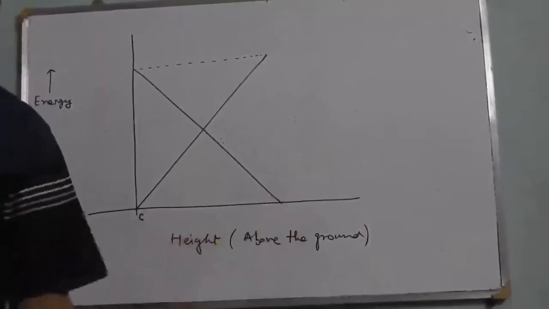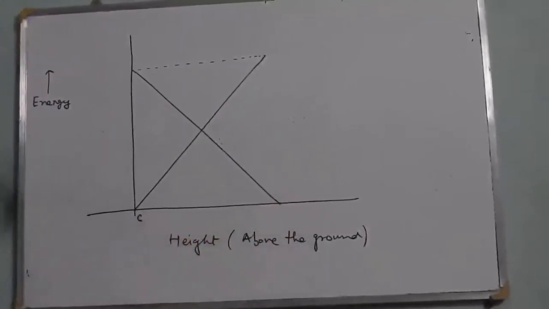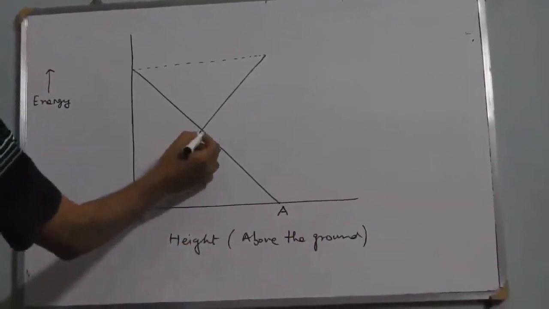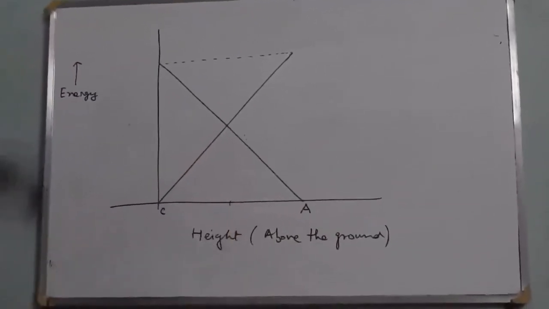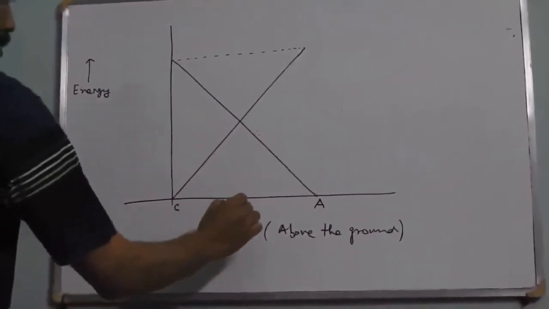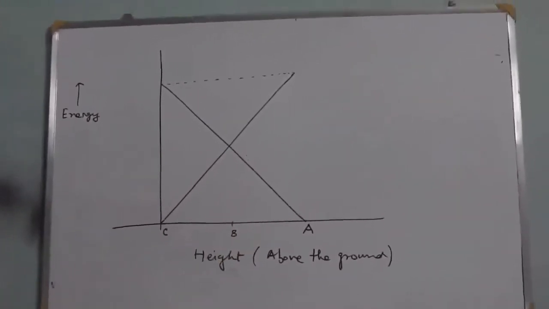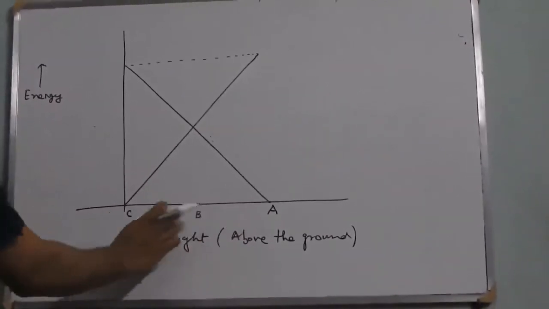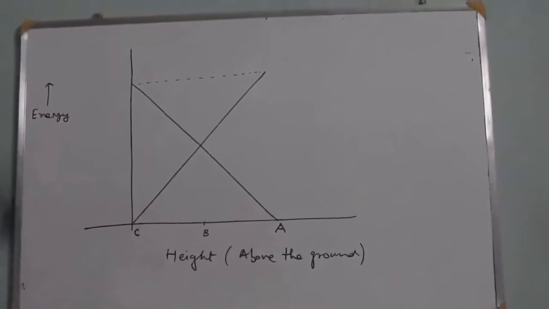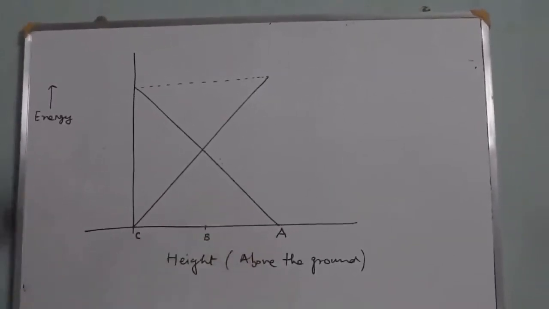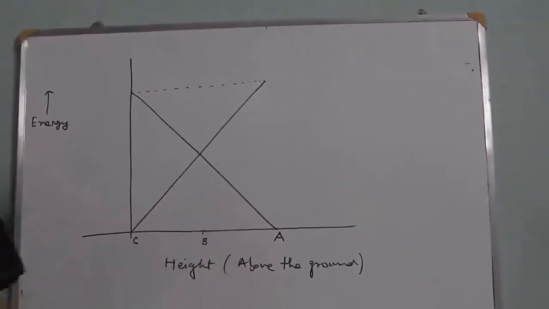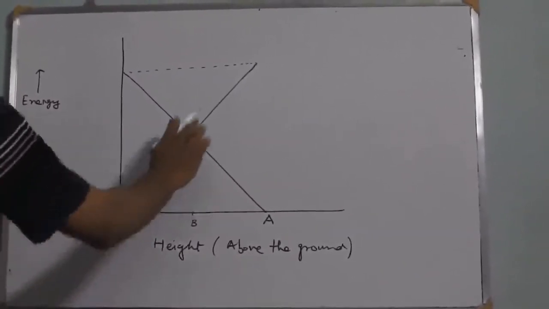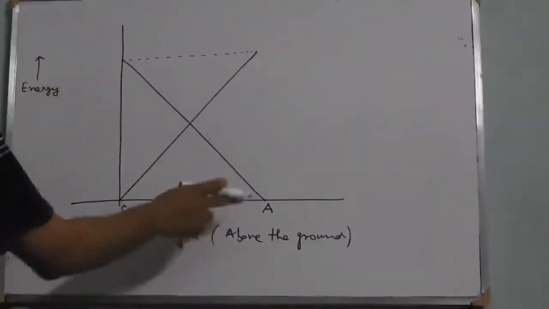This was the point from which the object was released, say for example point A, and this might be somewhere point B. In our example, we considered that B was not exactly in between C and A. For the timing, we can assume that B is halfway through A and C. So if h is the total height, B to C and A to B is h by 2. So this represents the potential energy graph and this represents the kinetic energy graph.